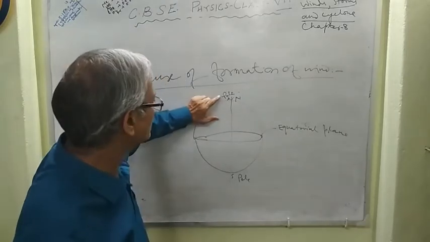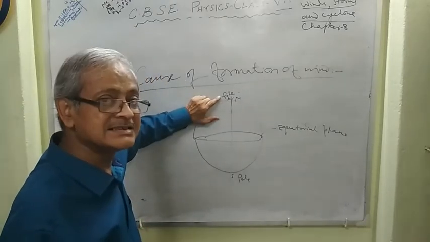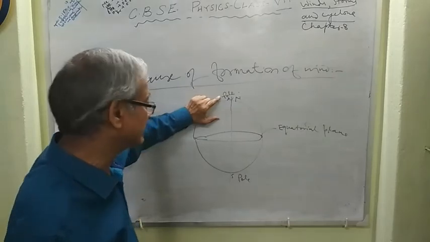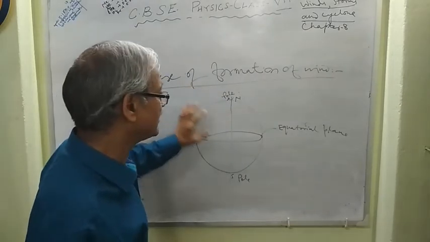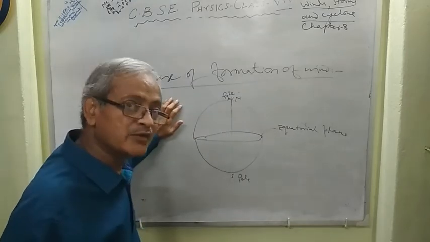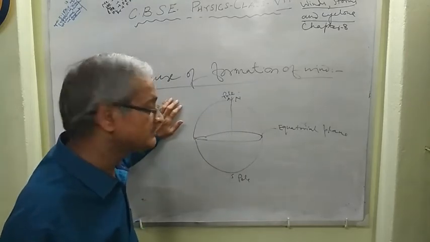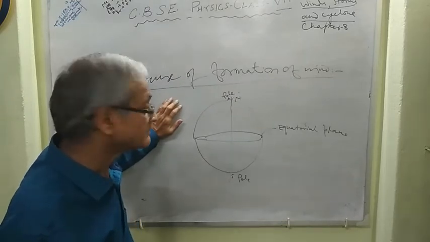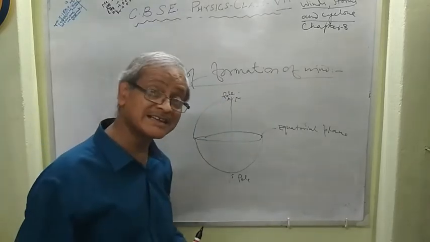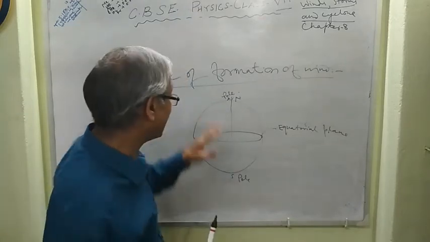So the pole is of lower temperature than the equator. The pole is cold, but at the equator region the temperature is high. So a temperature difference is created here.